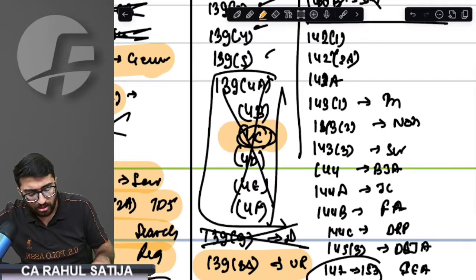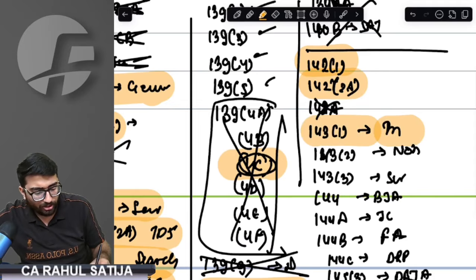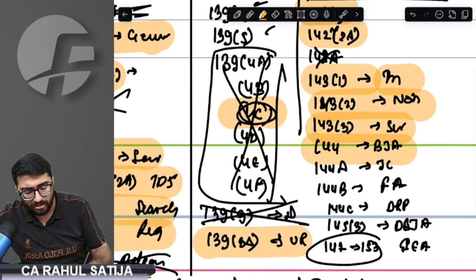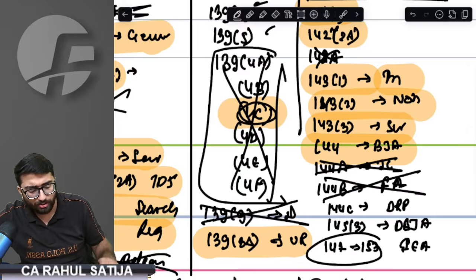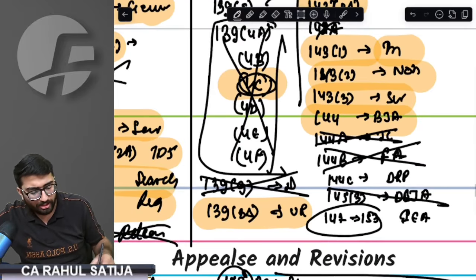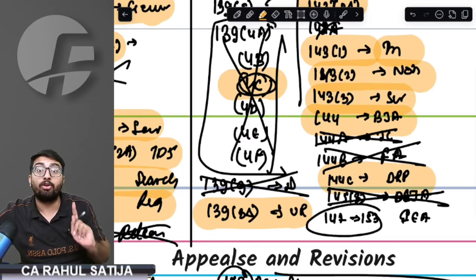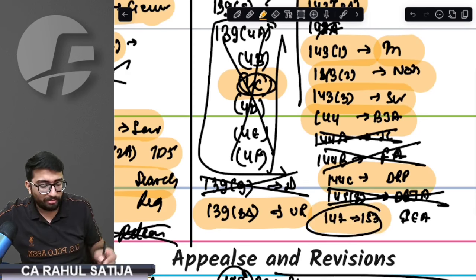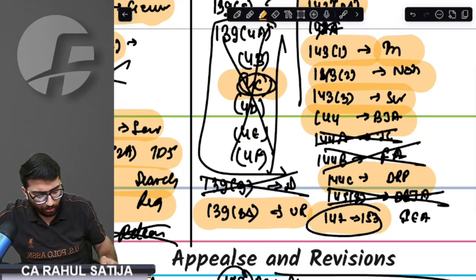In assessment now, this inquiry before assessment, special audit, valuation officer you can skip out if you don't want to remember the section number. Intimation, scrutiny notice, best judgment assessment is important. Joint commissioner you can skip out. Faceless assessment section you can skip out. This discretionary best judgment assessment section number you can skip out. Okay, I'm not talking about skipping the section, I'm talking about skipping the section number. You can skip out the number. Best judgment assessment, just remember show cause notice, you just remember notice and just remember the order.